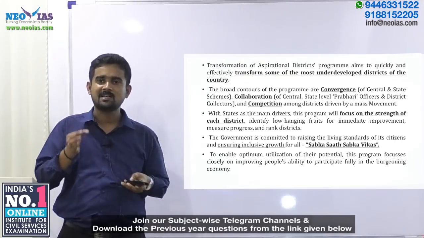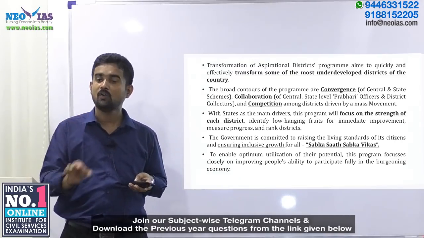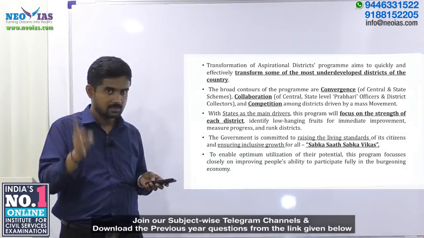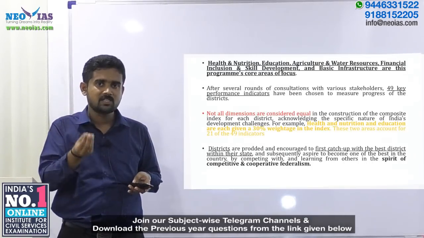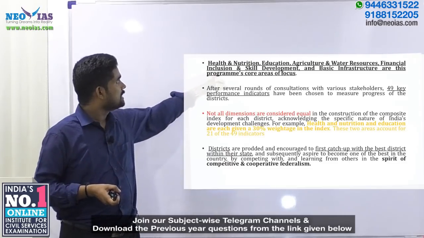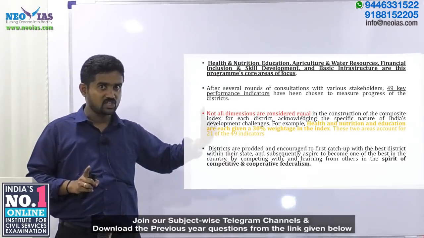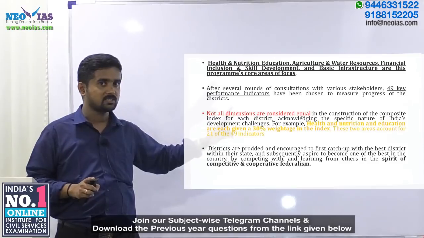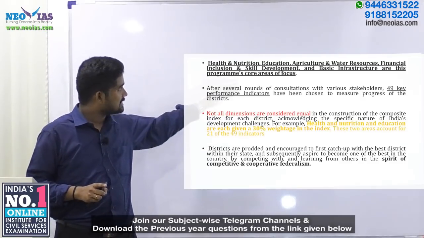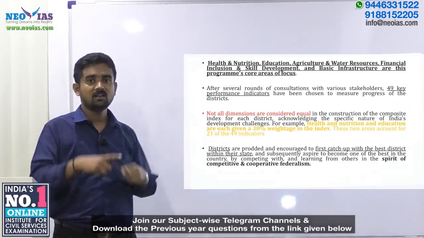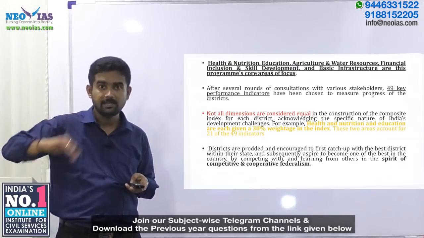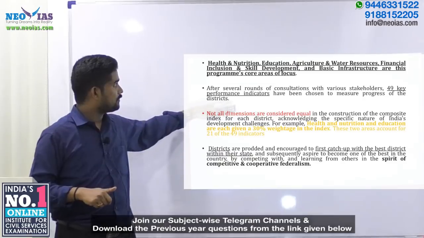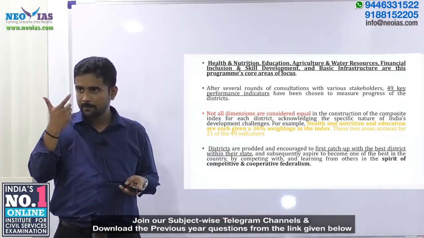One key note is the idea of Sabka Saath, Sabka Vikas. The dimensions taken into consideration include health and nutrition, education, agriculture and water resources, financial inclusion and skill development, and basic infrastructure, which are the areas upon which the district's development needs to be done. There are close to 49 performance indicators.